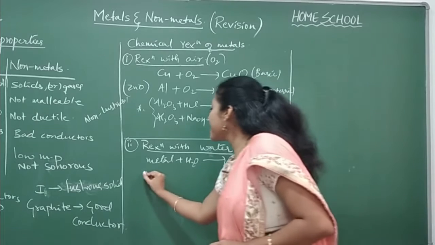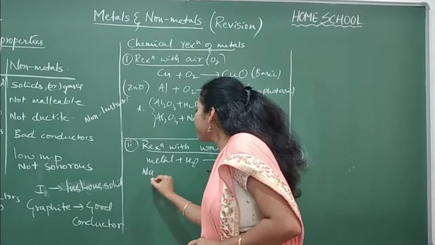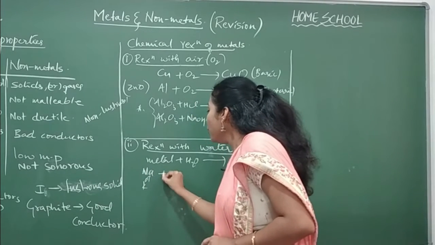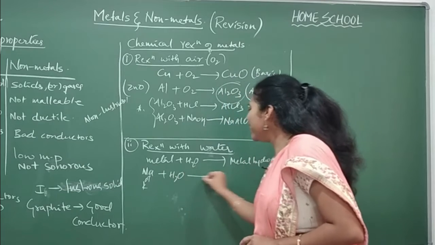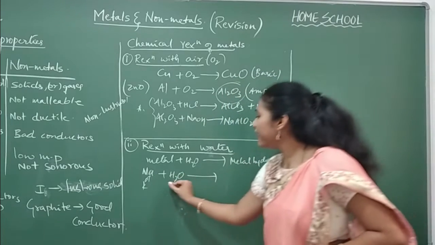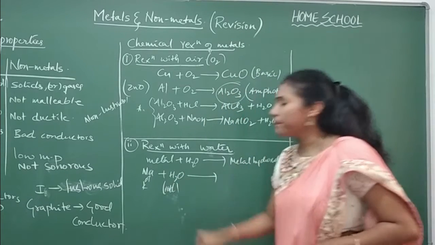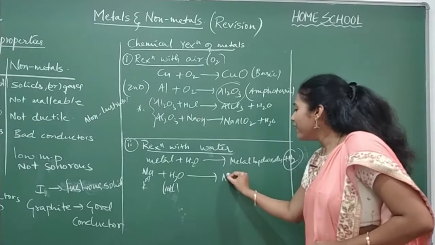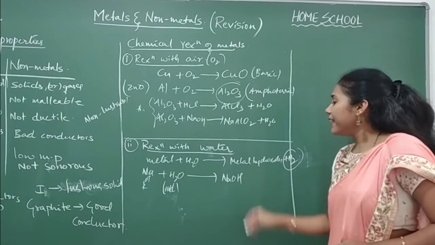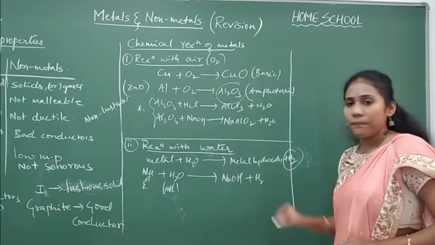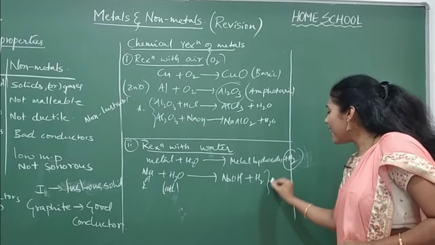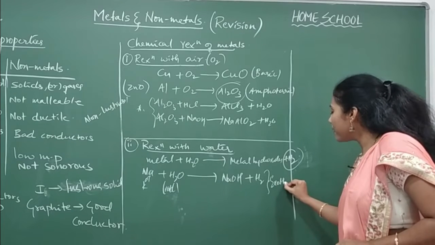Say for example, sodium or potassium, they react very vigorously. They can even react with cold water very vigorously, and they will give you bases like NaOH along with hydrogen. Okay, and the reactions are highly exothermic here.